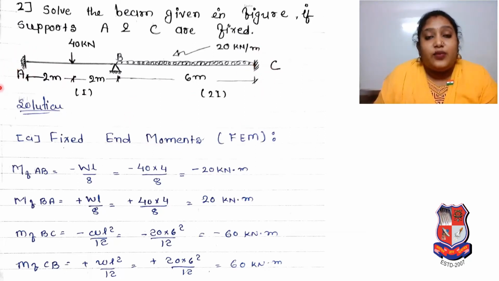Fixed beam is there. In the previous one it was simply supported. Solve the beam given in the figure if supports A and C are fixed. So support A is fixed, support C is fixed, ABC having span AB 4 meter, BC 6 meter, here UDL is there, here 40 kilonewton, 20. It is similar data, but the thing is that both A and C are fixed. So what will be the difference over here?